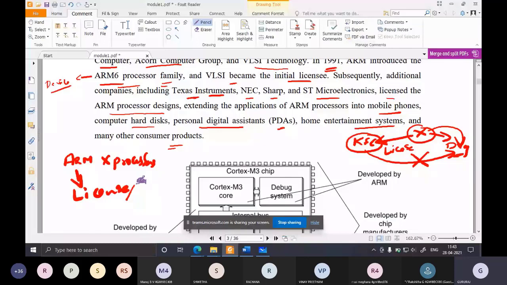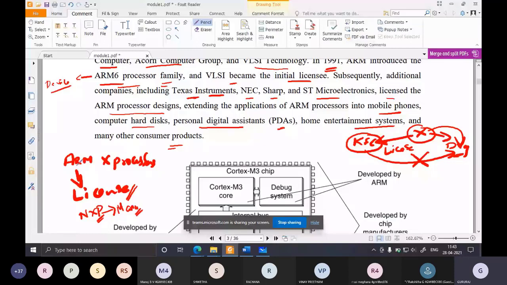Once these companies obtain the license, let's say NXP, a chip manufacturing company, has taken the license from ARM. License means ARM provides the design. Every detail of the processor design, ARM gives to NXP. Using that design, NXP manufactures the processor. So actually NXP manufactures the processor, not ARM. ARM only gives the license.